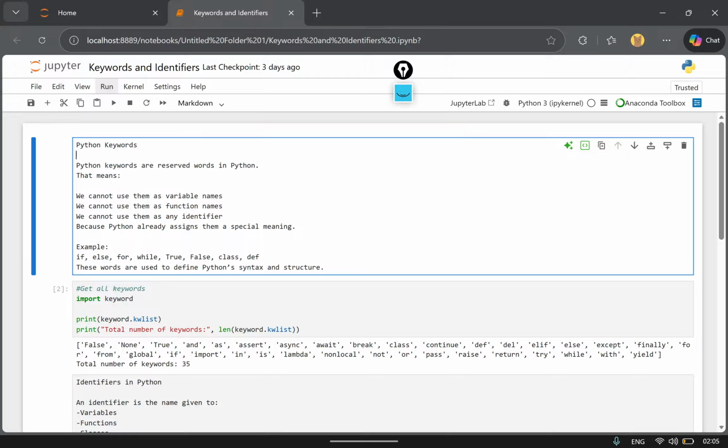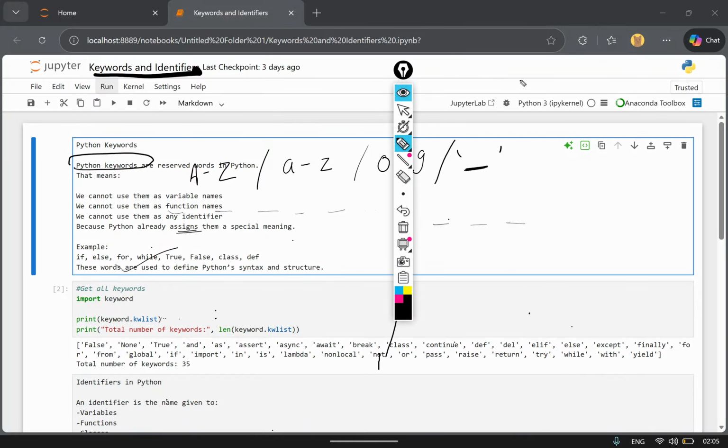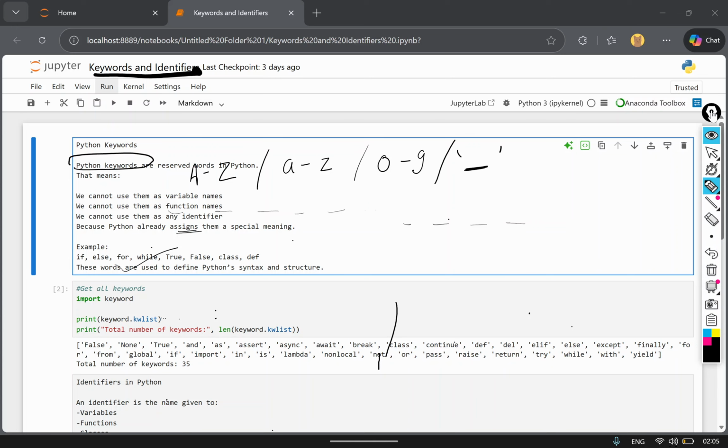But if we talk about a common example, think of Python like the English language. In English, there are words like is, am, are, or many other words, like, let me first put it aside. Hmm. So there are. Okay, wait a second. Oh, so I just put it aside.